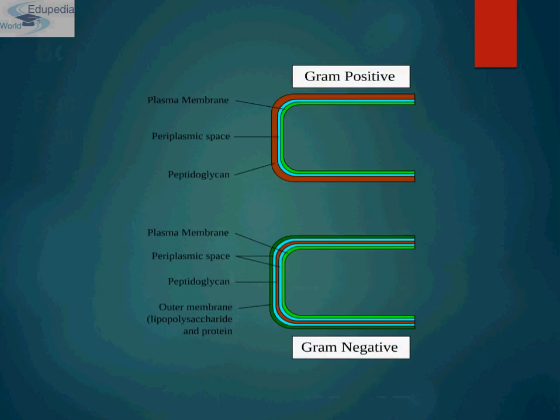This is the gram positive and gram negative bacteria. Gram positive, this is a typical structure of gram positive. Many layers of peptidoglycan, as you can see, they have many layers of peptidoglycan which is anchored to the cell membrane by teichoic acid. And in gram negative bacteria, it has 1 to 2 layers of thin peptidoglycan layer.